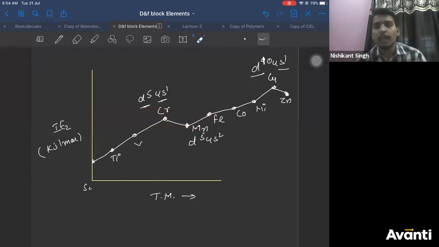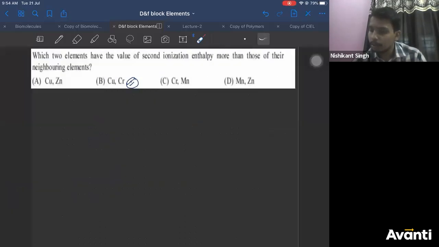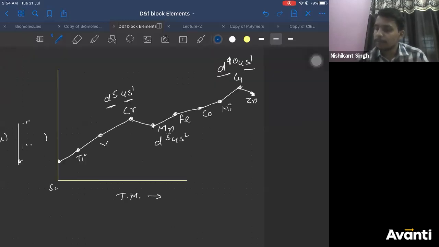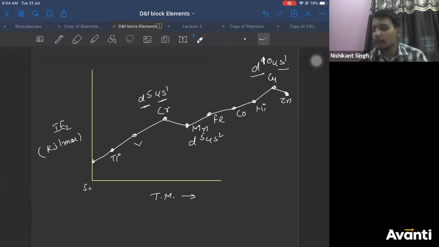We have not drawn the graph to scale. If you draw the graph to scale, you'll understand it better. We need the exact values to plot it. Then your answer will be, we need to check it from the graph, guys. Second ionization energy might be maximum for iron among these four, because when we are plotting it here, in my graph also it is coming more only.